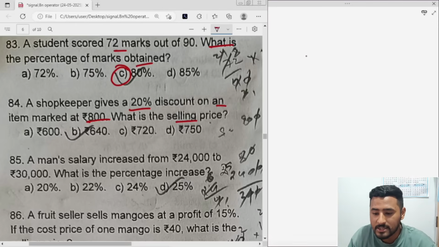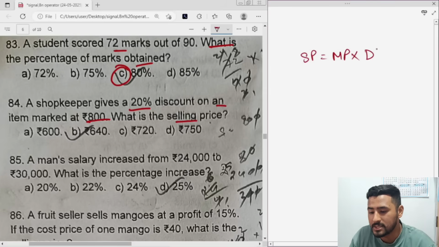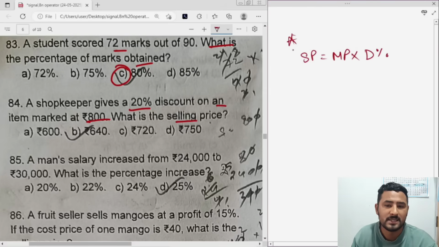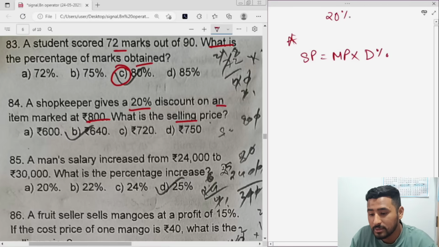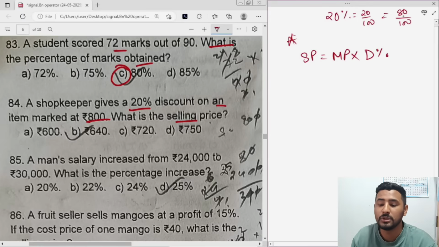So you can write SP is equal to MP into discount percent, the same way as we found for SP and CP in profit and loss. Now whenever we talk about discount, this 20% will not be written as 20 by 100. Instead it will be written as 80 by 100, because you subtract 20 from 100 and get 80.